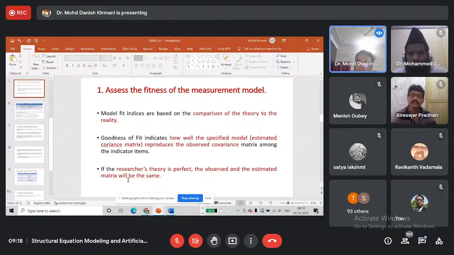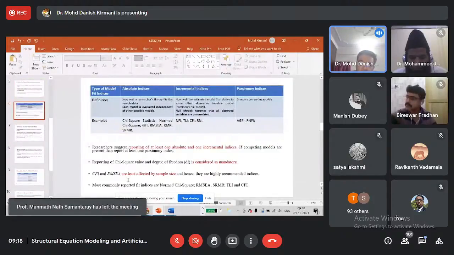So there will always be some kind of differences. But these differences should not be very high. So for that purpose, we have some indices that we use to determine whether our model fitness is good or it requires some improvement. Basically, there are three types of fit indices: absolute indices, incremental indices, and parsimony indices.